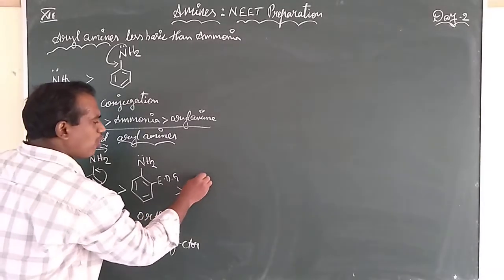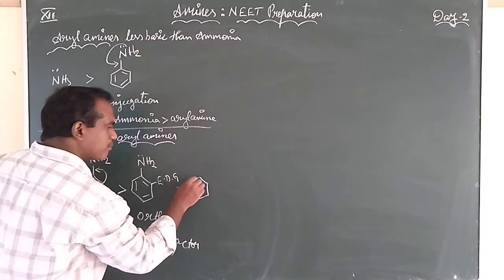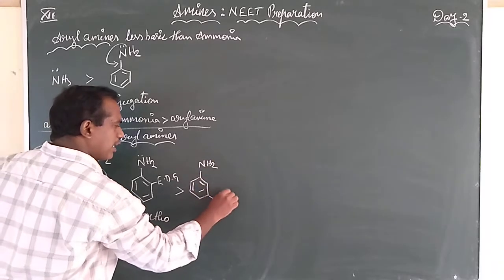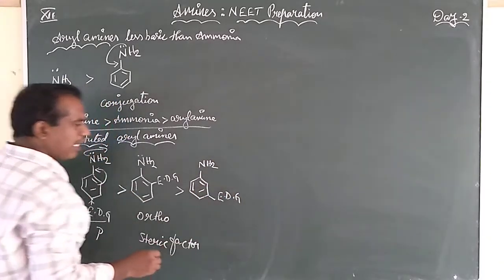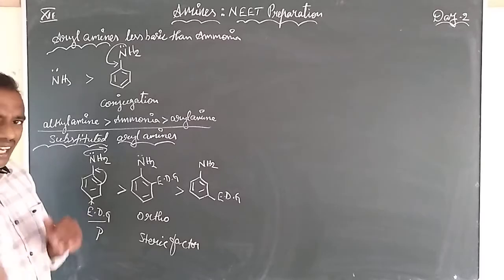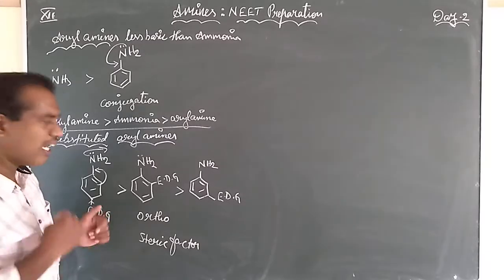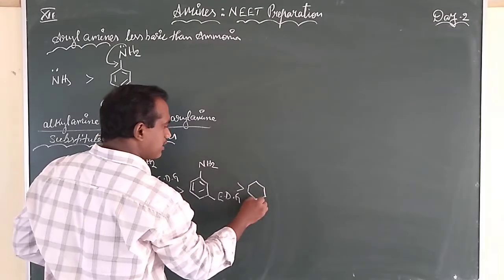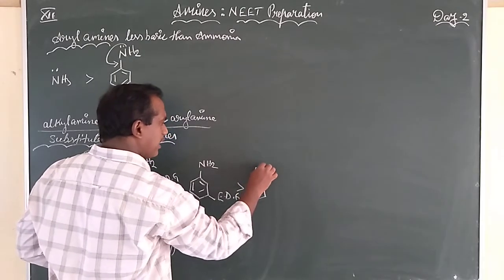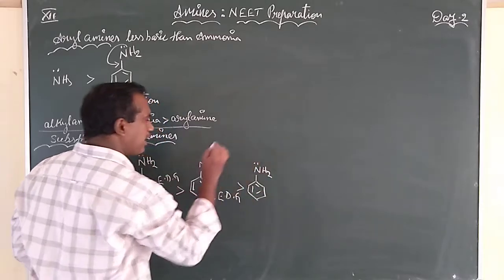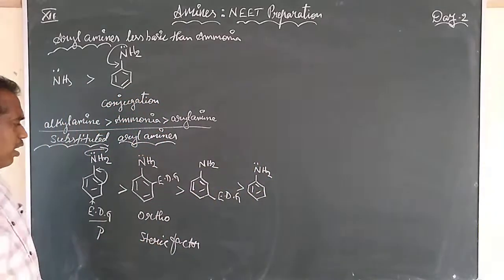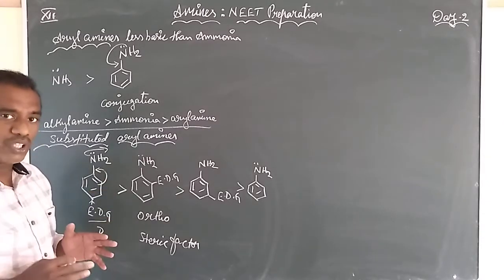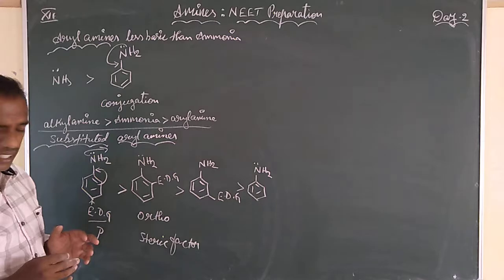What does that mean? Bulky groups are there, and there will be repulsions between the electrons, so the molecule will be unstable. Secondly, if the electron donating group is present at the meta position, there will not be any such effect, so it is less basic than ortho, and this is less basic than para. Done, children? This is how the position of the electron donating group affects the basic nature.